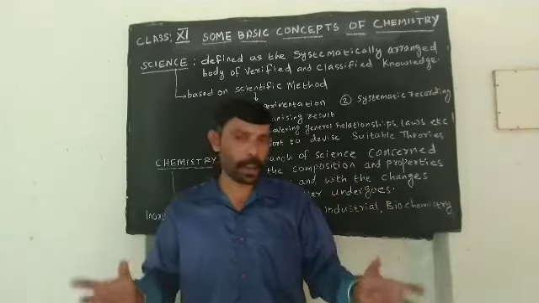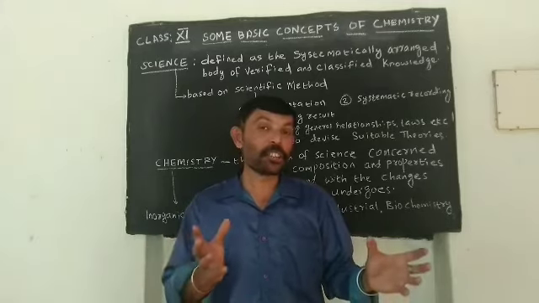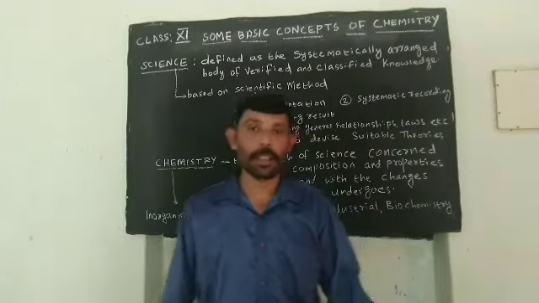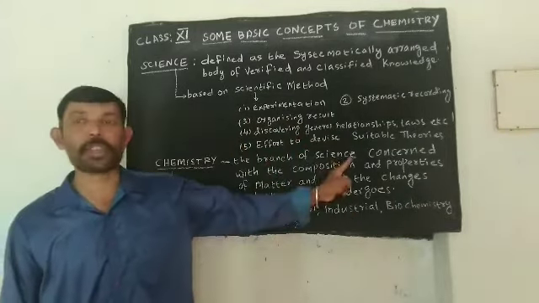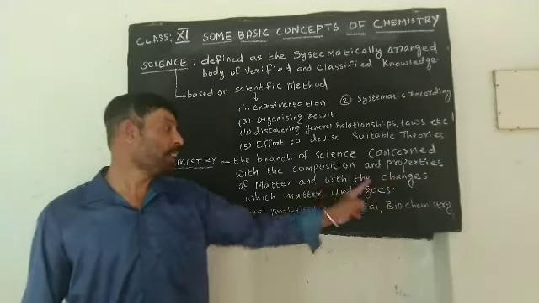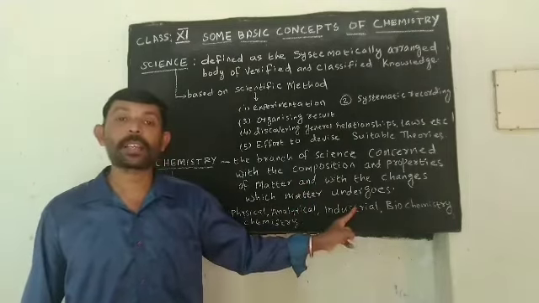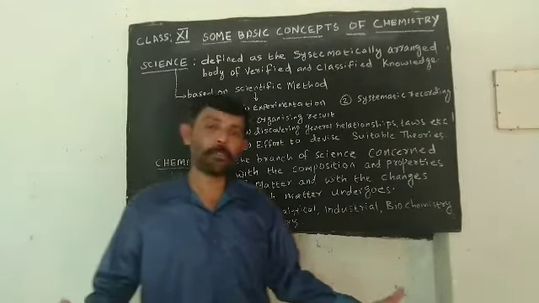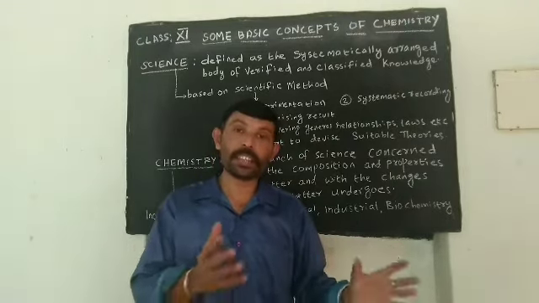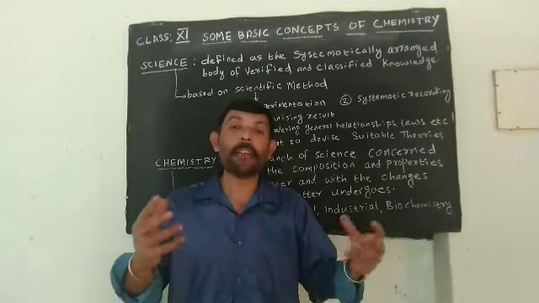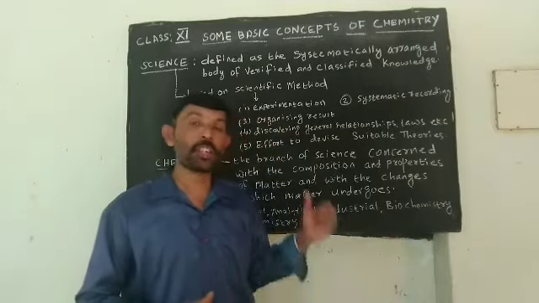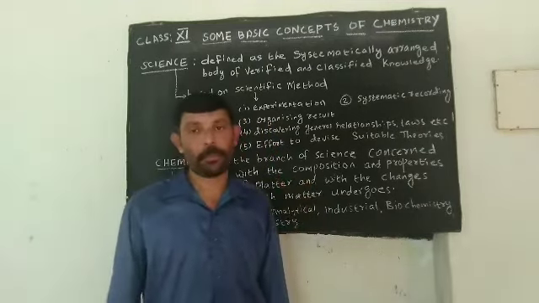So, chemistry is the branch of science dealing with the changes happening to the composition and properties of matter. That is, chemistry is the branch of science concerned with the composition and properties of matter with the changes which matter is undergoing. This universe is made up of matter. This matter is undergoing changes. Changes in properties, changes in composition is happening every now and then. So study of that branch of science we can define as chemistry.